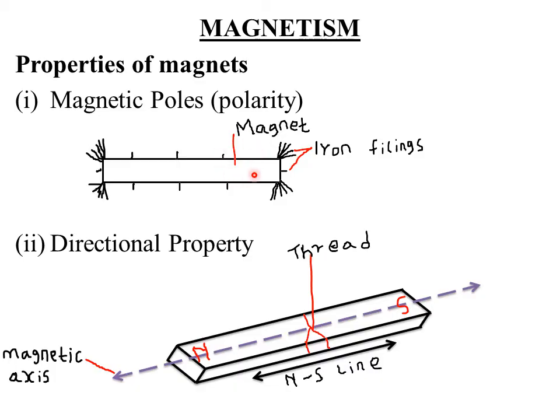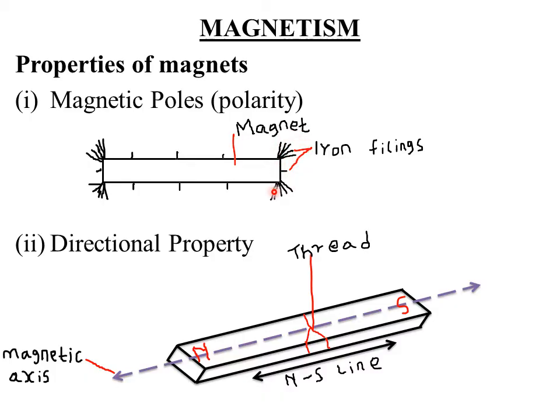To cling is to attach themselves. You can see many iron filings are at the ends of the bar magnet.